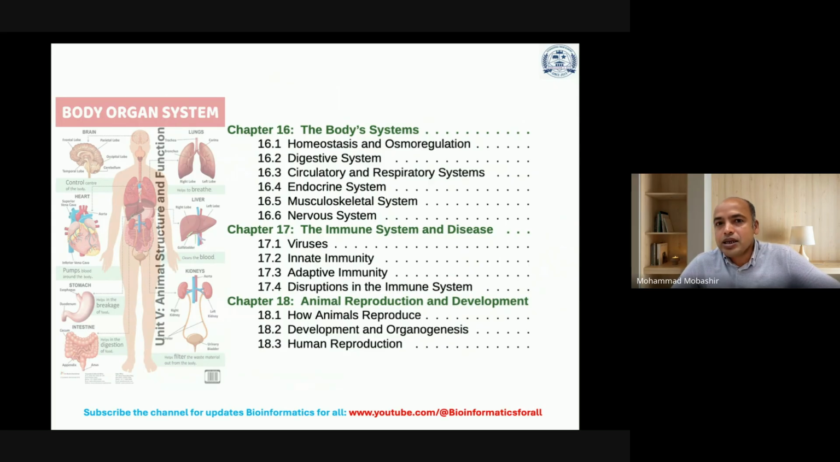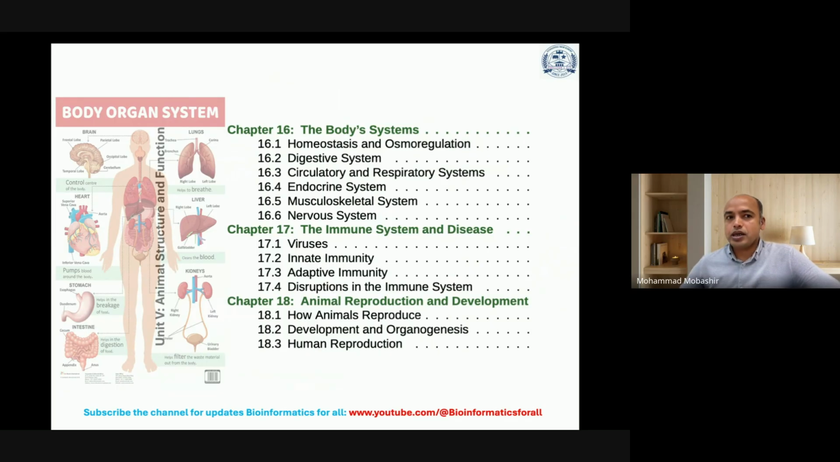Then here it is the body system like homeostasis, osmoregulation, digestive system, circulatory system, respiratory systems, endocrine system, muscular skeletal system, nervous system. Then it comes to immune system and the diseases, virus, innate and adaptive immunity, disruptions in the immune system. Then it is animal reproduction and development. Here, how the animals reproduce, development and organogenesis, human reproduction.